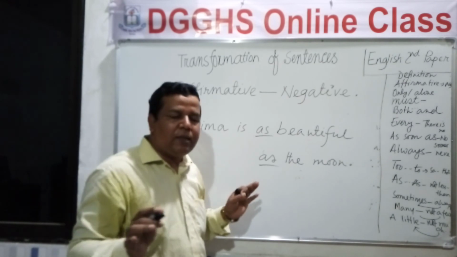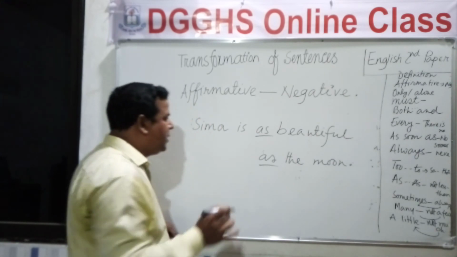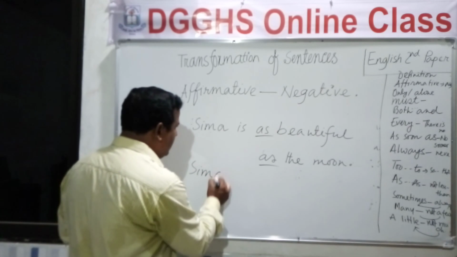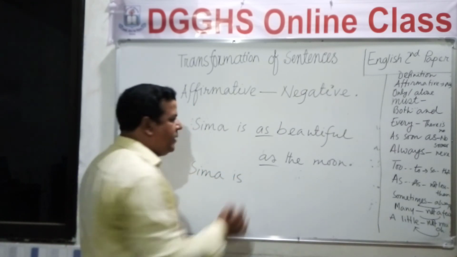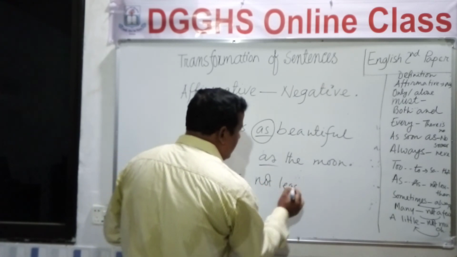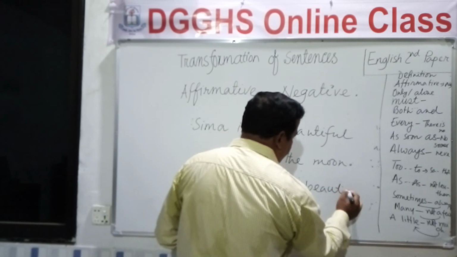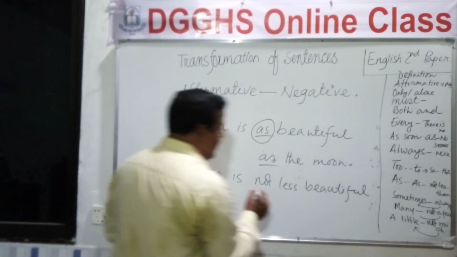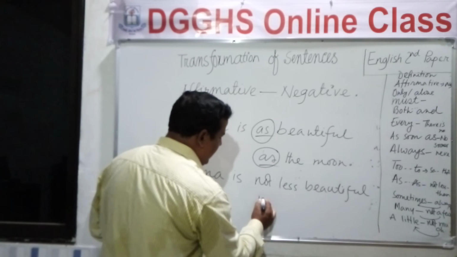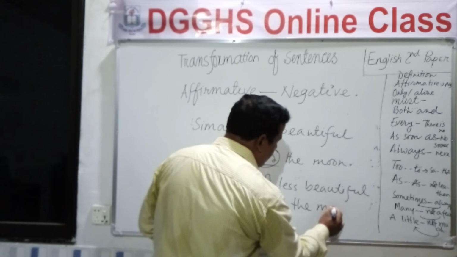And if we are instructed to change it into negative, we will write Shima is, in place of as we will write not less, and then the word beautiful, again in place of as you will write than, than the moon.